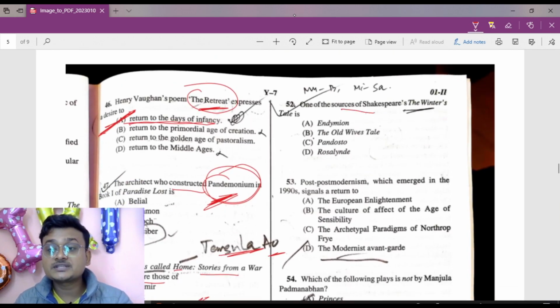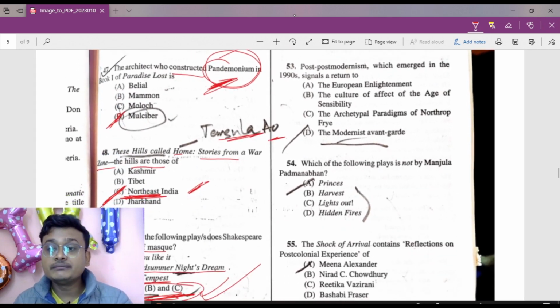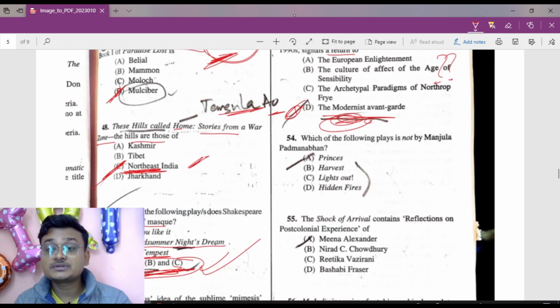One of the sources of Shakespeare's Winter's Tale was Pandosto, written by Robert Greene. So now postmodernism, which emerged in the signals return to that, it is a return. No, I'll have to check it. It is not the right one. I'll have to check it. Okay, postmodernism. Okay, now move to question number.